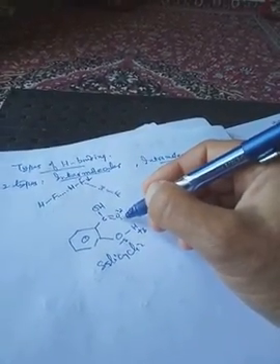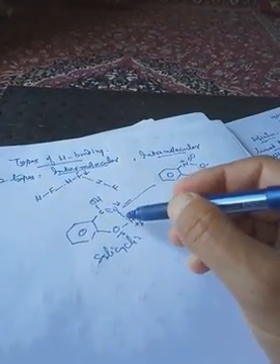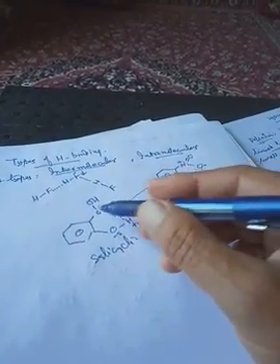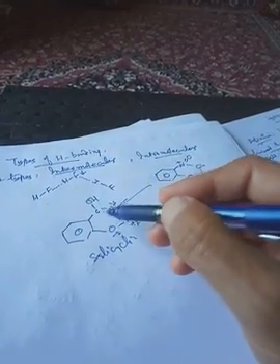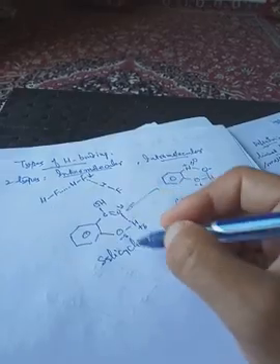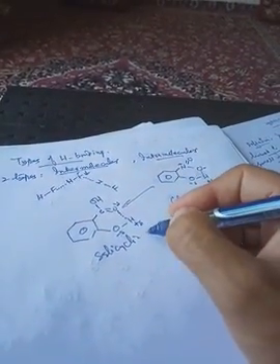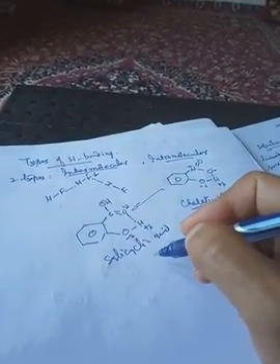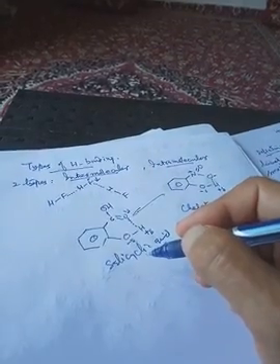So what will happen between these two? A hydrogen bond will take place. So once again, a new ring has been formed. This ring once again contains 6 atoms: 1, 2, 3, 4, 5, and 6. So this is once again a stable ring. So this salicylic acid is a stable compound, in which intramolecular hydrogen bonding takes place.